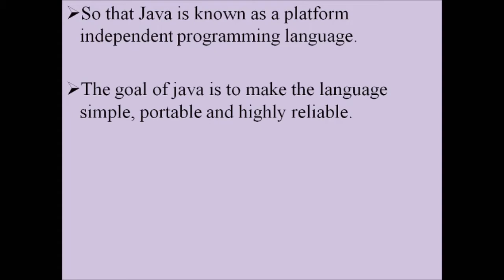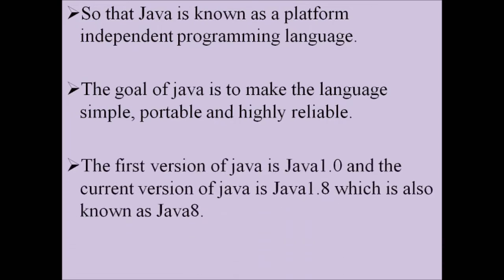So the goal of Java is to make the language with all these characteristics, that is simple, portable and highly reliable. Next, the first version of Java is Java 1.0 and the current version of Java is Java 1.8. It can also be called Java 8.